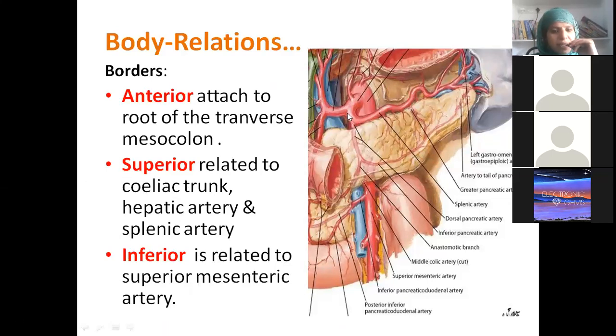And you can see superiorly the upper border is related to the splenic artery and hepatic artery, which are the branches coming from the celiac trunk. And inferiorly, what is the name of this blood vessel? Abhinav, what are these blood vessels? Superior mesenteric artery. Excellent, beta. So inferiorly, it is related to the superior mesenteric artery. Is that clear, beta? Relations? So simple from this picture.